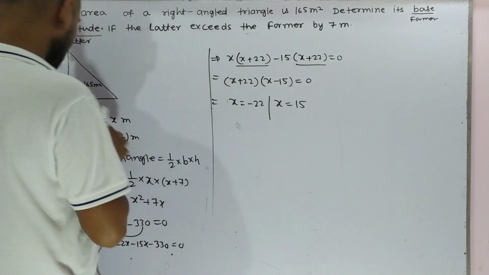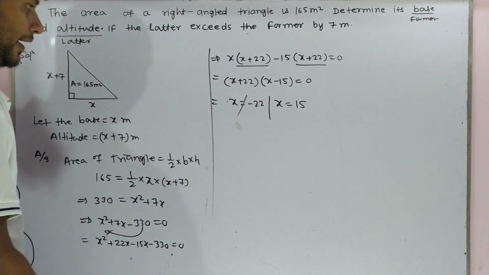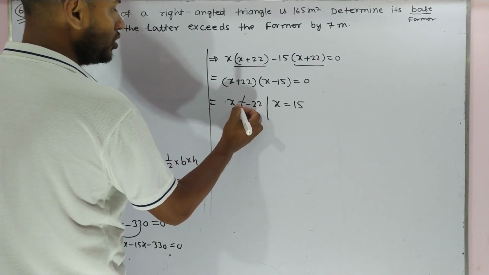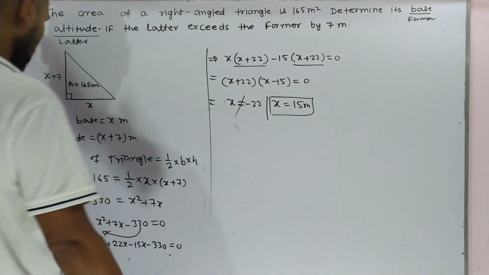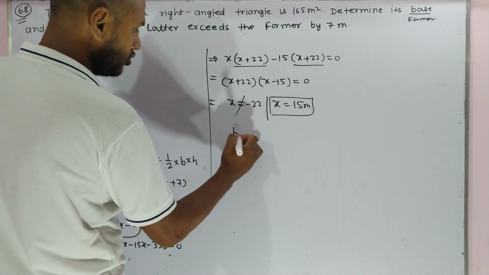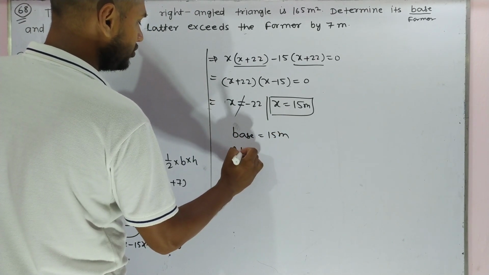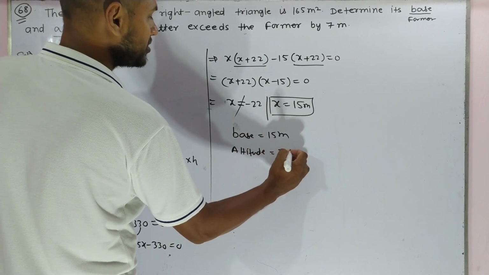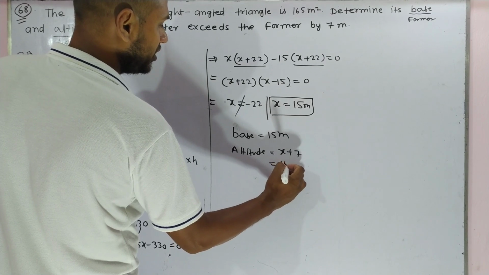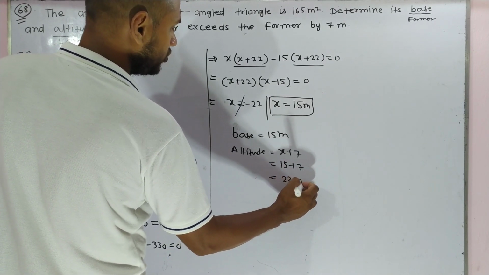We know that x is a length, so x cannot be negative. So x is positive, that is x equal to 15 meter. And we know that x is nothing but the base, so the base equals 15 meter, and the altitude becomes x plus 7, that is 15 plus 7, which equals 22 meter.